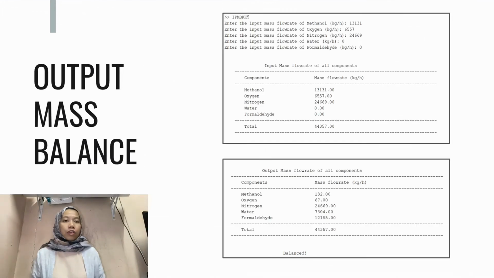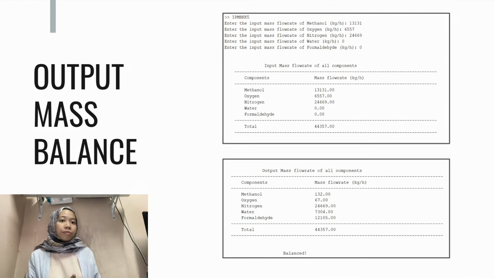Here is the output for the mass balance. As we can see here, the program will ask the user to enter the input mass flow rate for all the components, which are methanol, oxygen, nitrogen, water and formaldehyde. Then the program will calculate the output mass flow rates of all components. The input and output mass flow rates of all the components will then be presented in a table form.